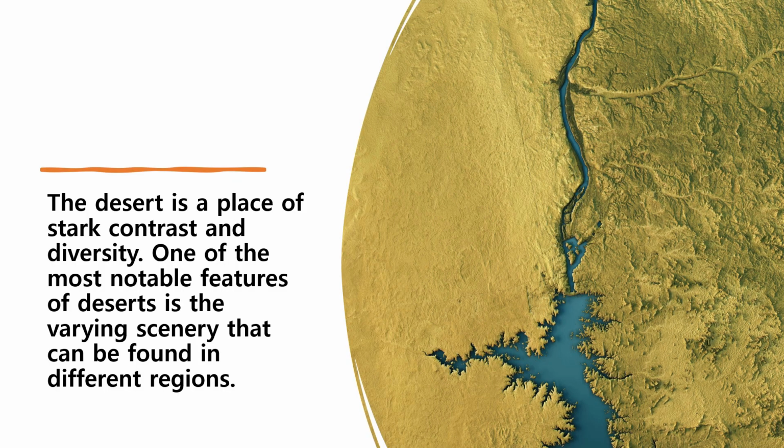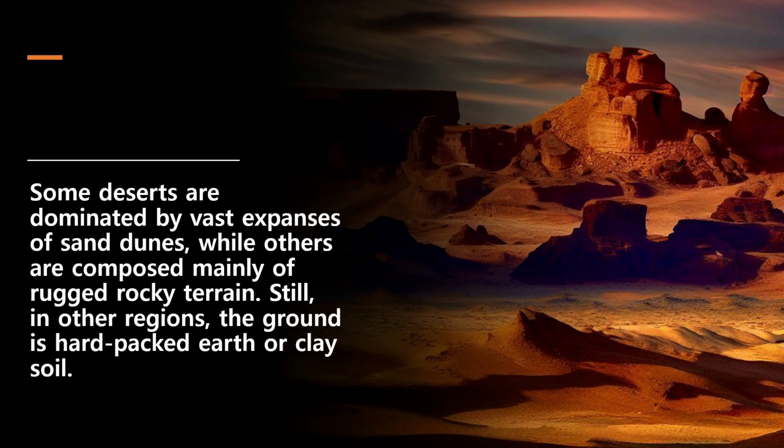The desert is a place of stark contrast and diversity. One of the most notable features of deserts is the varying scenery that can be found in different regions. Some deserts are dominated by vast expanses of sand dunes, while others are composed mainly of rugged rocky terrain. Still, in other regions, the ground is hard-packed earth or clay soil.